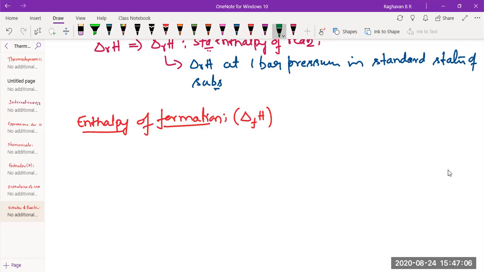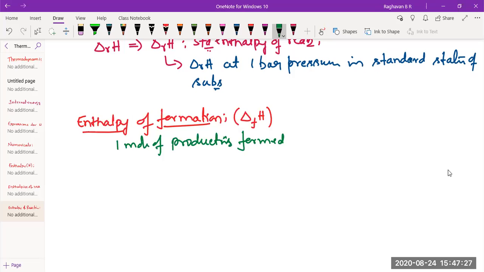It is the change in enthalpy that occurs when 1 mole of product is formed. That is one condition.